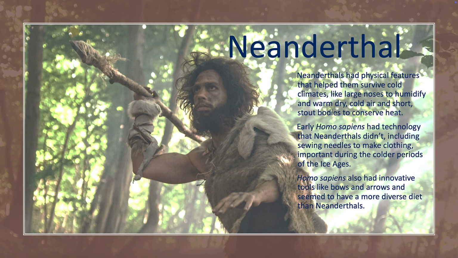Neanderthals had physical features that helped them survive cold climates, like large noses to humidify and warm dry, cold air, and short, stout bodies to conserve the heat. Early Homo sapiens had technology that Neanderthals didn't, including sewing needles to make clothing, important during the colder periods of the Ice Ages. They also had innovative tools like bows and arrows, and seemed to have a more diverse diet than their Neanderthal cousins.